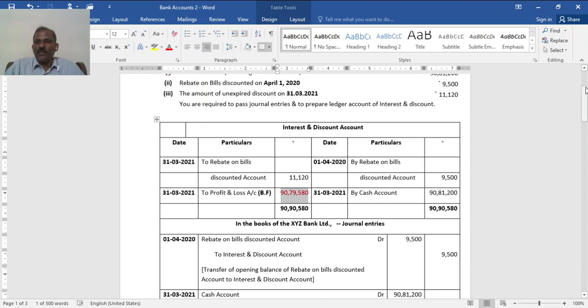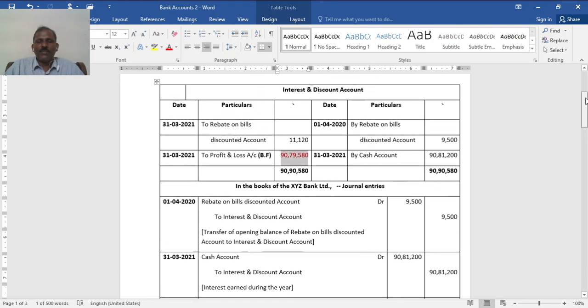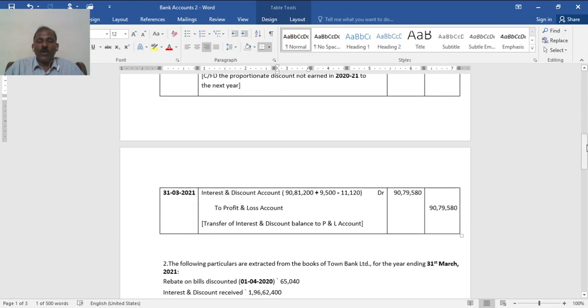This sort of problem, as I told, sometimes asks only to pass journal entries, sometimes journal entries plus ledger. For a receipt of interest, as with any income, cash account debit to interest account, opening rebate has to be added and closing deducted, and the final balance transferred. Interest and discount account must be closed by transfer to the profit and loss account.